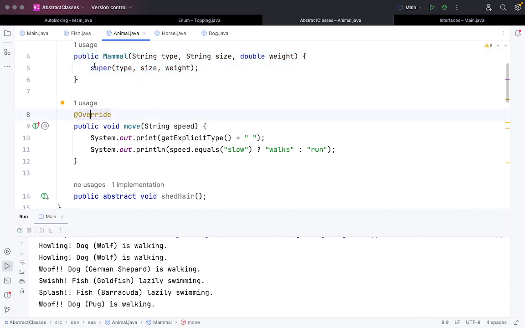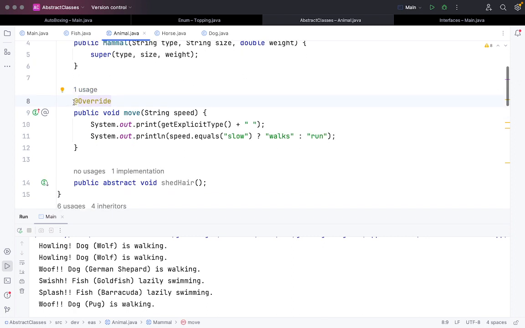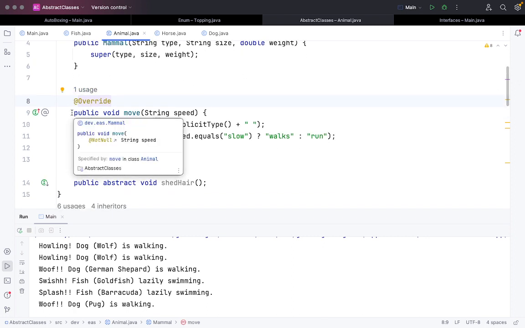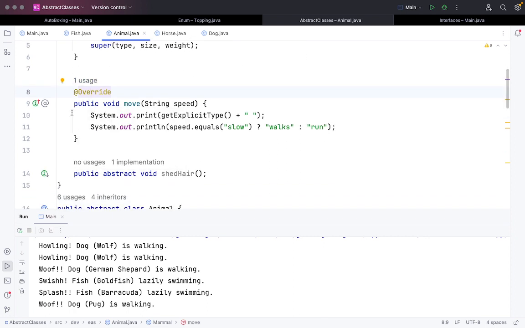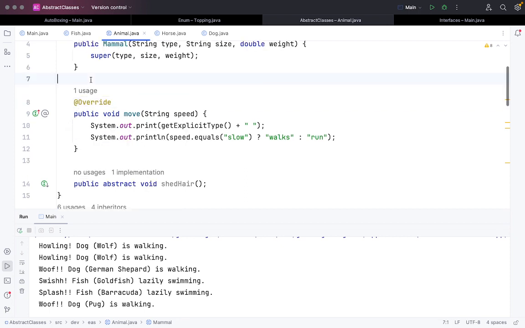Okay, now if I have to, I can override certain values and functions, but this is not a choice. There's no compulsion in an abstract class.